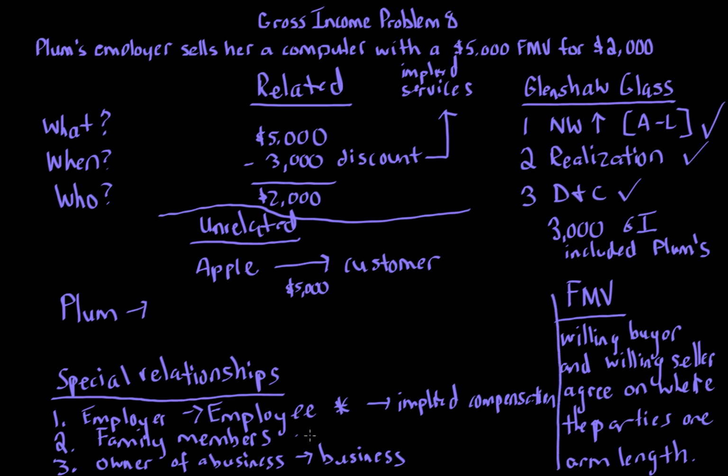When you have family members, there's an implied gift aspect, and you'll learn more about gifts in later videos. And then if it's an owner of a business and you have some type of corporation, there are all different types of things that go on: implied dividends, implied contributions, and whatnot. So I hope this helps you understand. Again, the end result here is that Plum has $3,000 of gross income because it's viewed as implied or indirect services that were performed, and that's where that discount came from. Plum and the employer can try to refute this, but they're going to have a really hard presumption to overcome, and the IRS comes in and automatically assumes that's what happened.